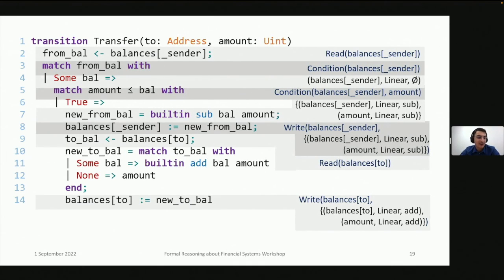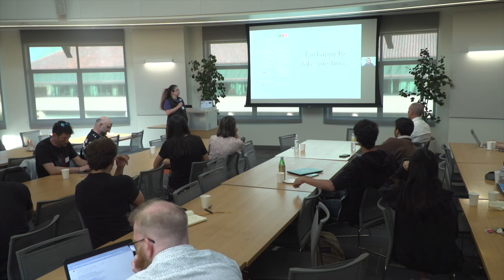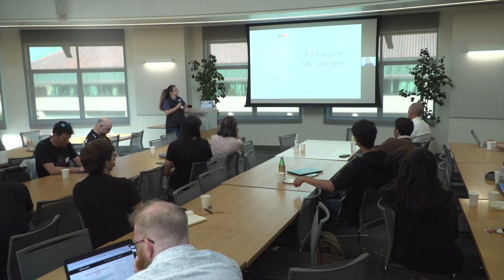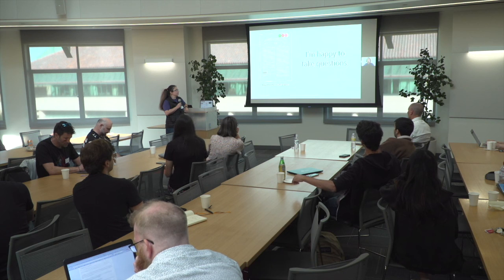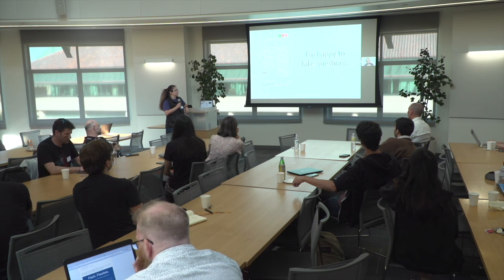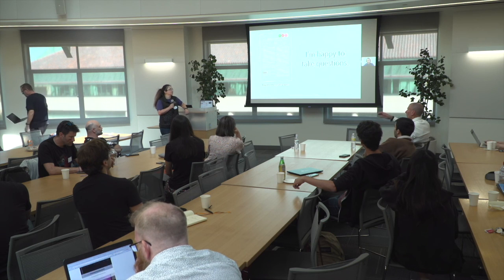Okay, so we have these effect summaries. How do we use these to shard contracts? Well, we don't have an automated tool to give hints. But there are some guidelines that we have, and they're partly in the paper, about how you should be writing your contract so it's shardable. And the analysis itself is a developer-facing tool that tells you why your contract is not shardable. So there is some feedback, yes.